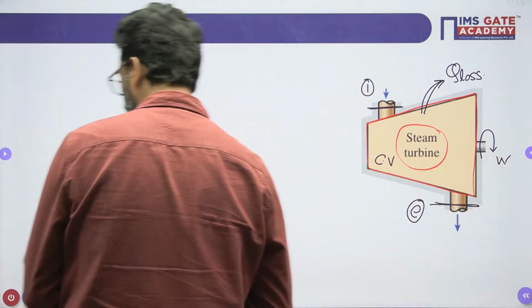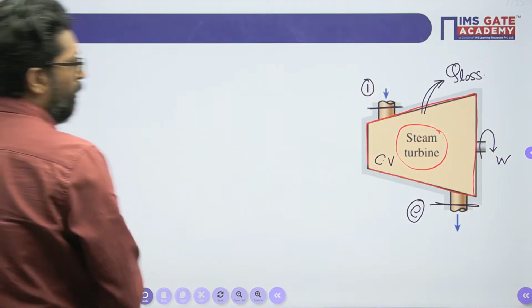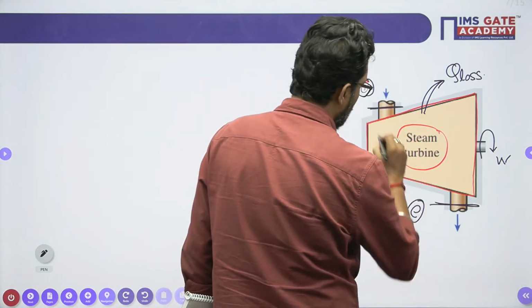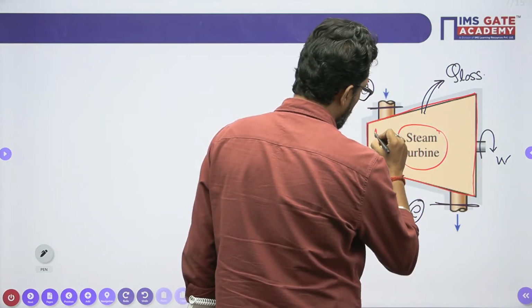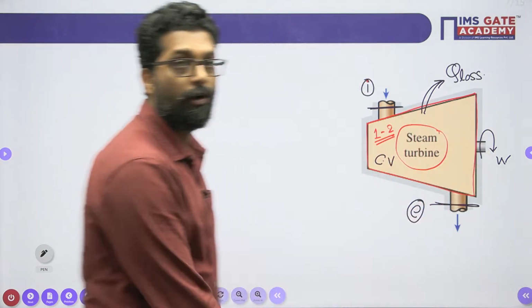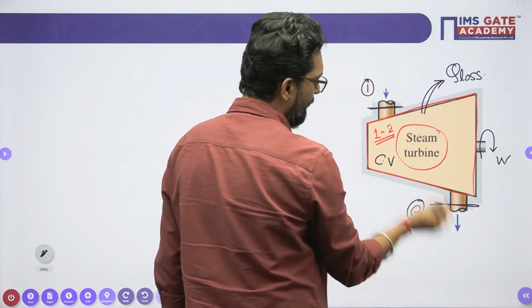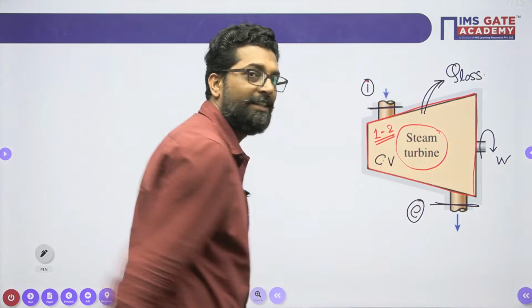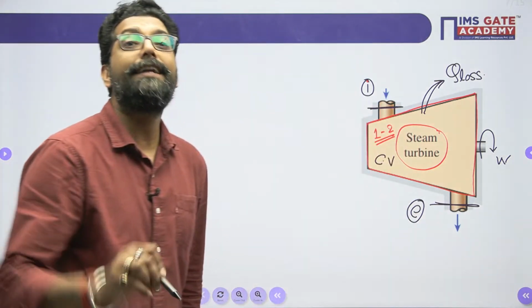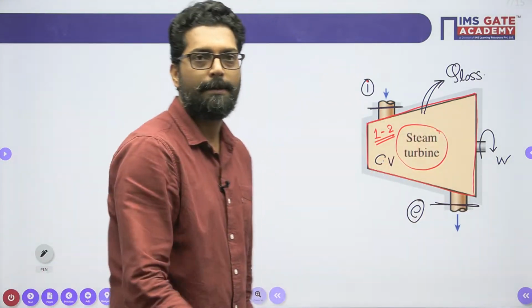Now my dear, see this one. So this is your inlet, this is I, and this is your exit. During the inlet and exit, the system will change from 1 to 2 in a steady manner. During the entry and exit, the system property will change, but that property change is independent of time, so the steam turbine is a steady device.